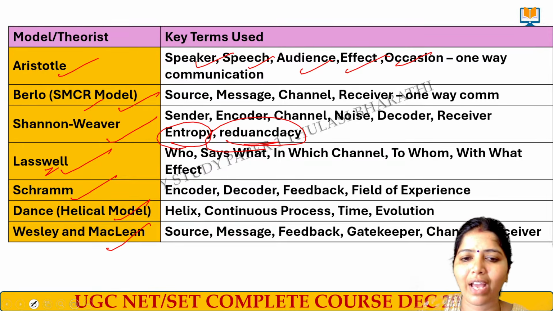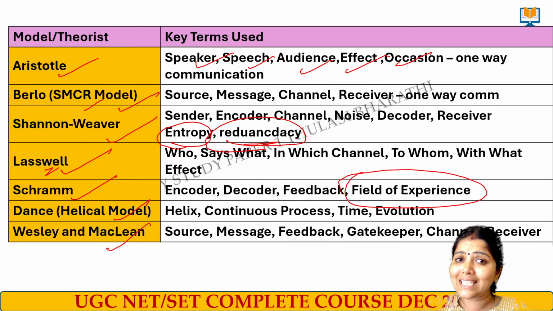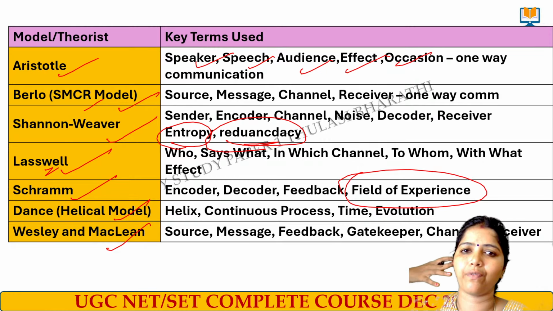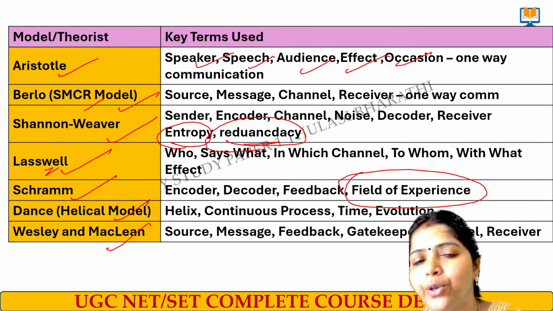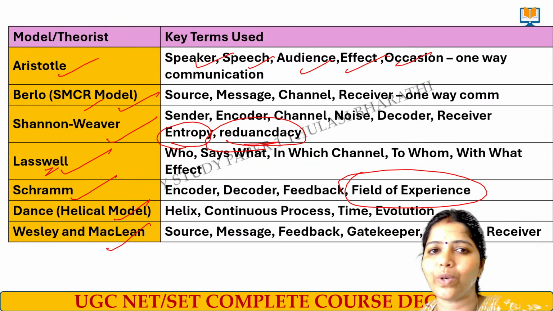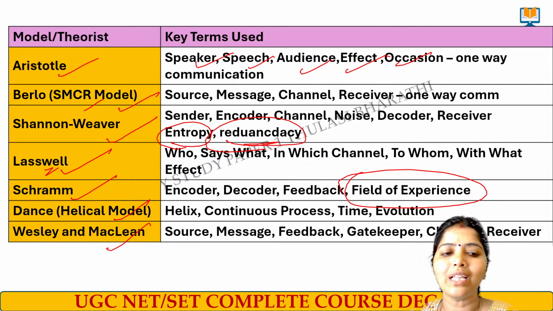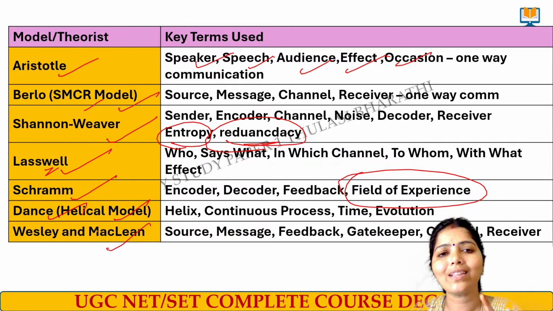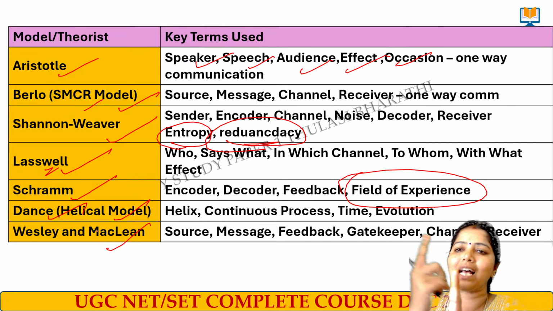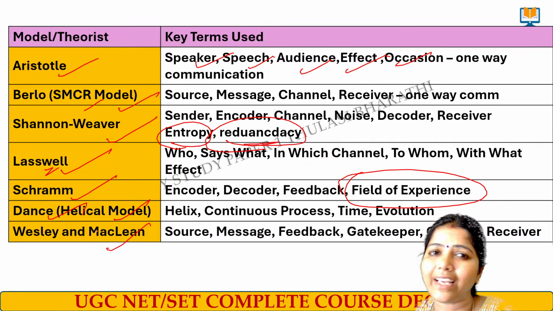Schramm's model means we have encoder, decoder, feedback, and the very important thing is field of experience. I say something to you with my field of experience, you understand that with your own field of experience. You have some knowledge about it, with that you receive. I have some knowledge about it, with that I send the communication to you. That's called Schramm's model. And then we have the Dance helical model, where communication is said to be evolving as it grows. As time passes, it evolves, and that we call the Dance model or helical model.